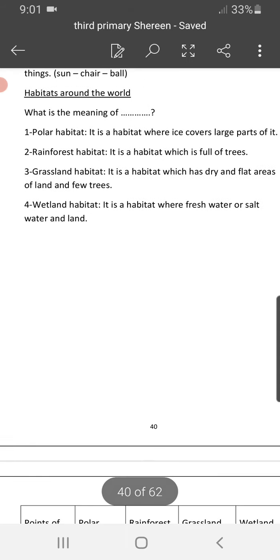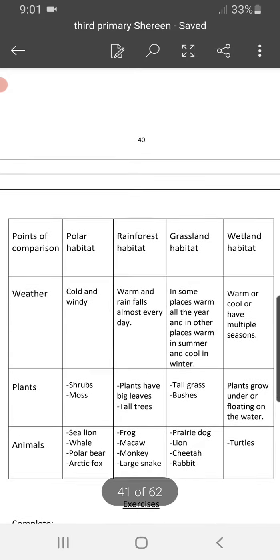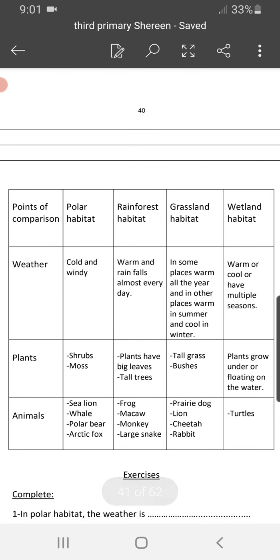Let's have a comparison of these different habitats that we are talking about to understand more. We have the points of comparison: polar habitat, rainforest habitat, grassland habitat, wetland habitat, and the points are weather, plants, and animals. As we said, the environments or habitats are different in the weather, in the plants, in the animals, in the shelter, and so on.